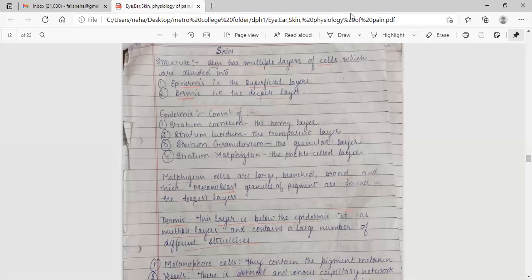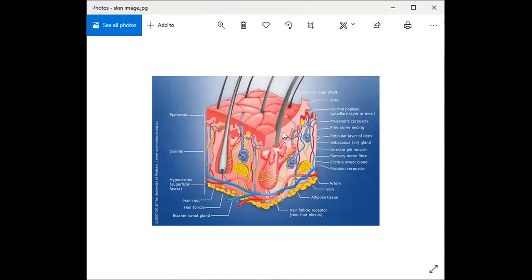Before going forward, I need to share the diagram with you. This is the epidermis, dermis, hair root, hypodermis, follicle. This is the dermal papilla, nerve ending. This is your skin diagram. Hair shaft, pore, nerve ending, reticular layer of dermis, sebaceous oil gland, erector pili muscle, sensory nerve fiber, eccrine sweat gland, pacinian corpuscle, artery, vein, adipose tissue.